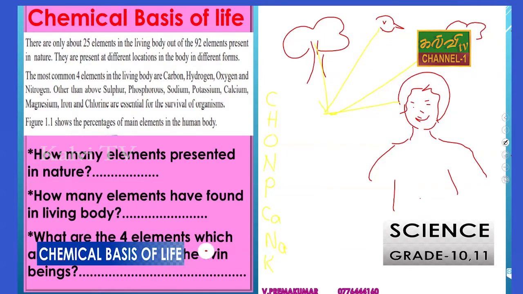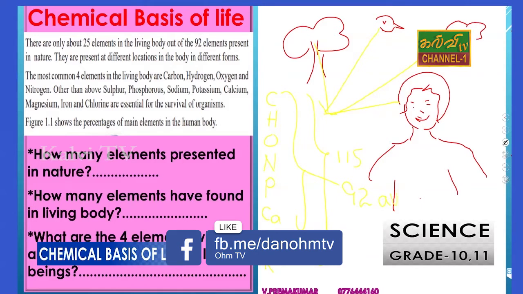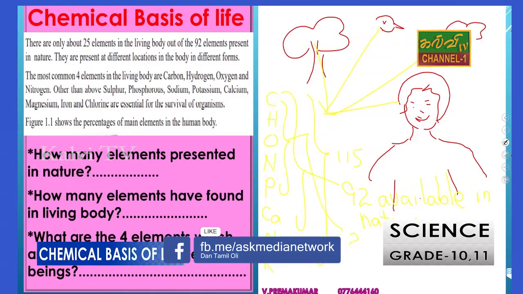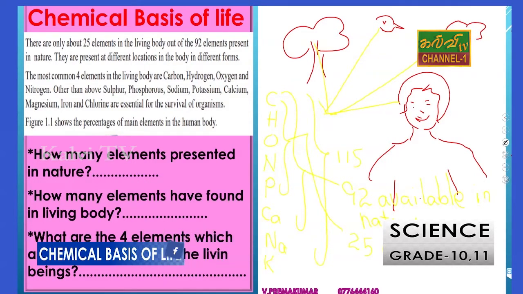About 115 elements have been found, but 92 are available in nature. Out of these, 25 are available in the human body, in the body of living beings.